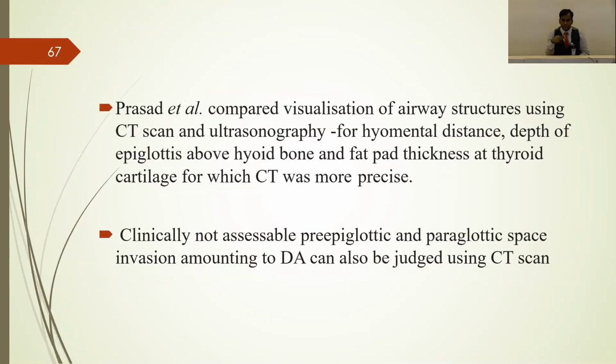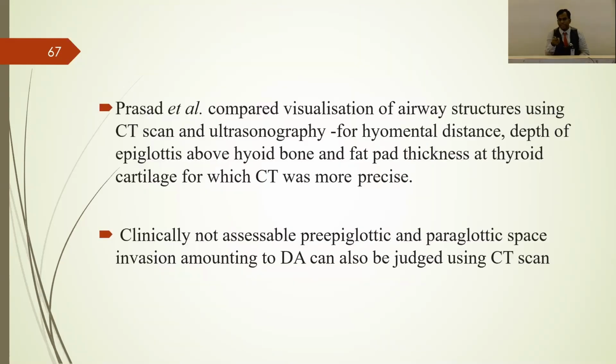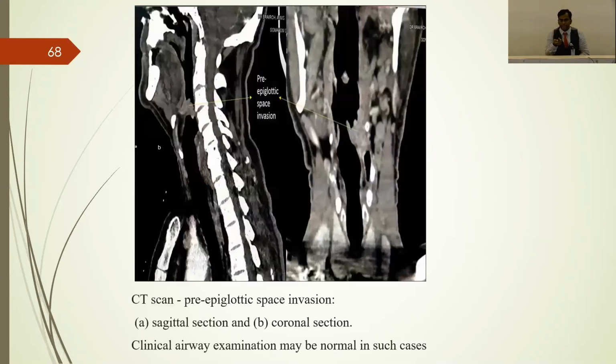And Prasad et al. compared CT scans and ultrasonography in relation to the hyomental distance, depth of epiglottis above the hyoid bone, and thickness of thyroid cartilage. They concluded that CT scan is more precise. And by clinical examination you cannot assess pre-epiglottic and para-epiglottic space invasion. So you can see in the diagram, the arrow mark is showing pre-epiglottic space invasion. This is only picked up by the CT scan. Clinical examination will never tell you about this. That's why CT can be used as a tool for assessing the airway.